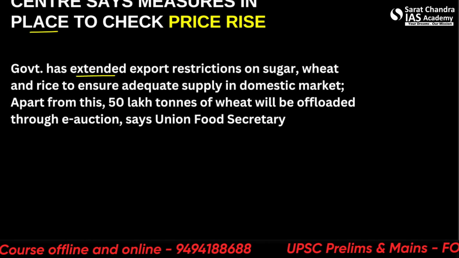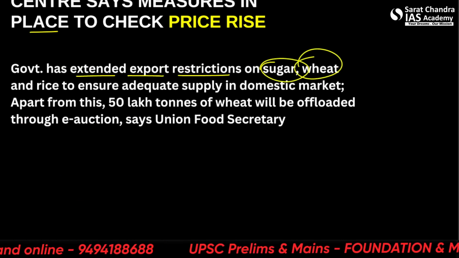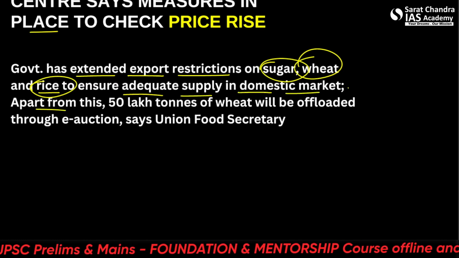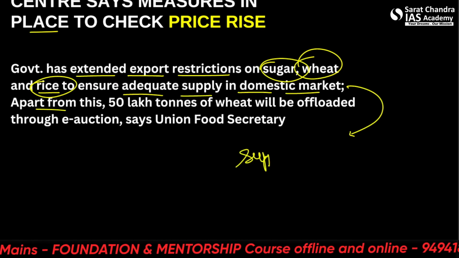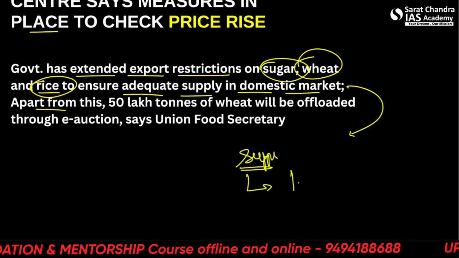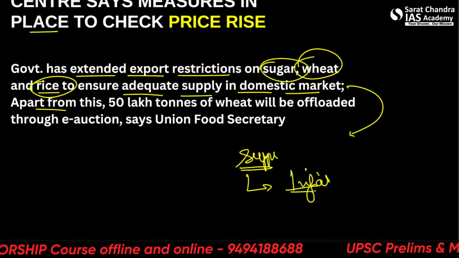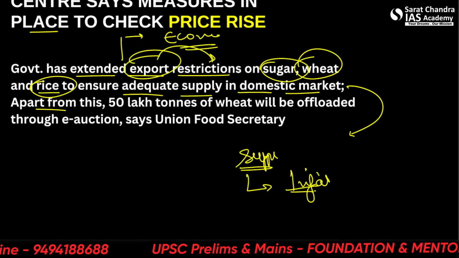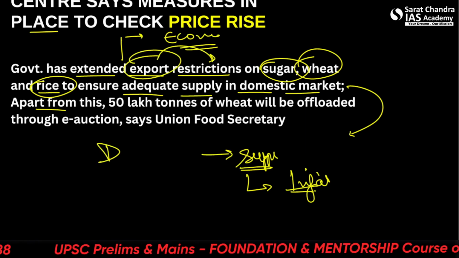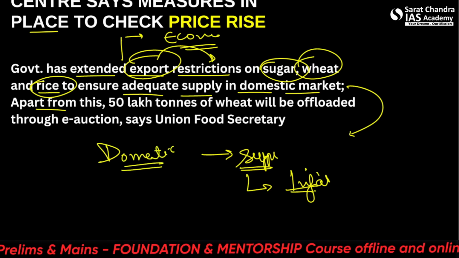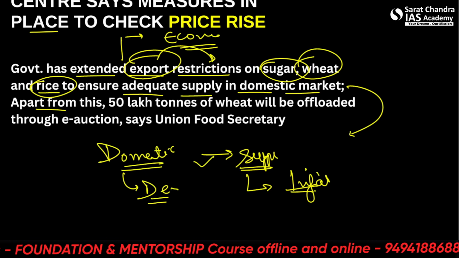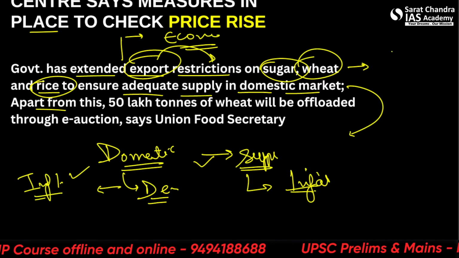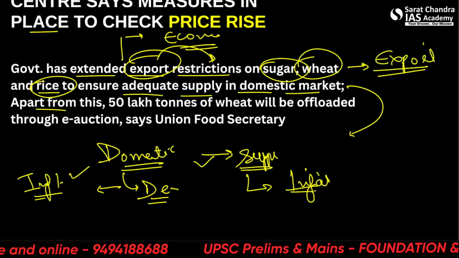The government has extended export restrictions on sugar, wheat, and rice to ensure adequate supply in domestic markets. If the domestic markets have adequate supply, that means there will be less inflation in the domestic market. While there will not be very much support coming from the economy because the exports are restricted, there will still be support in the domestic economy because supply will be there as per the demand, and thereby people will face no inflation. Although growth of the economy will reduce because of the reduction in exports.